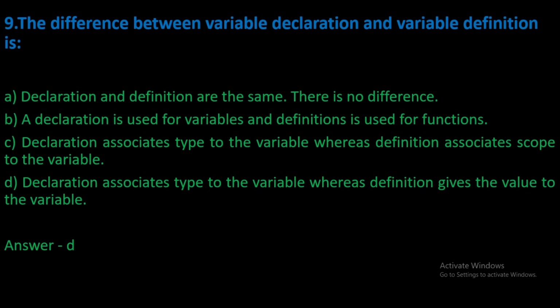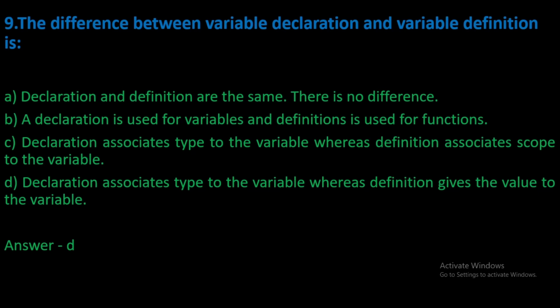Ninth question is the difference between variable declaration and variable definition is. So this is a very easy question, but normal people get confused in this question, and they will do it wrong. So be careful for this question also. So first option is declaration and definition are the same, there is no difference. So this is wrong. A declaration is used for variable and definition is used for function. No, this is also wrong. Declaration associates type to the variable, whereas definition associates with the scope.